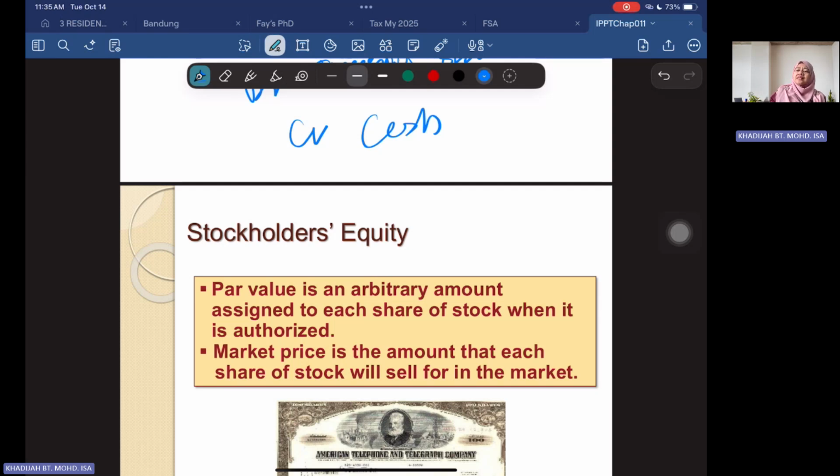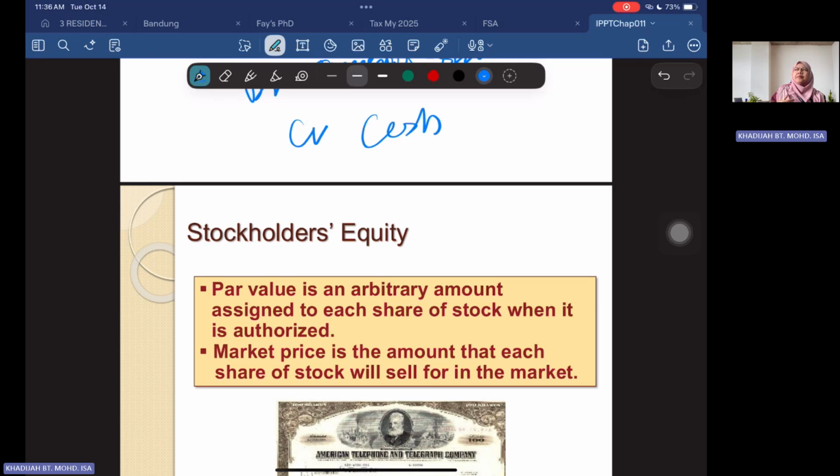The value of the shares also depends on several factors. For example, if the company is very profitable, then of course the share price is higher because everybody wants to buy the share. So again, it goes back to market demand and supply.